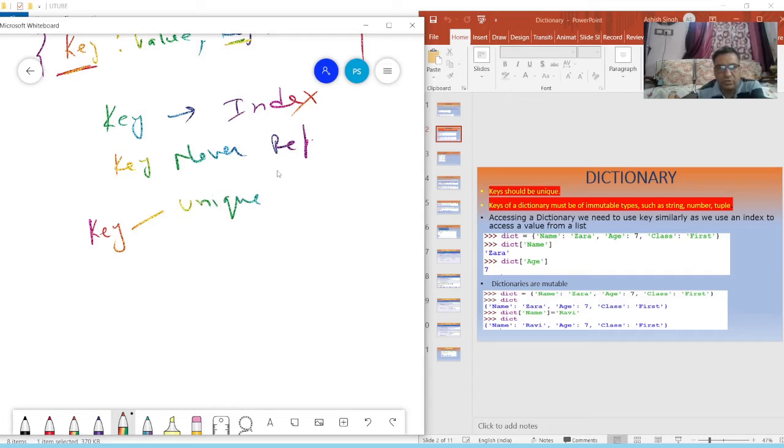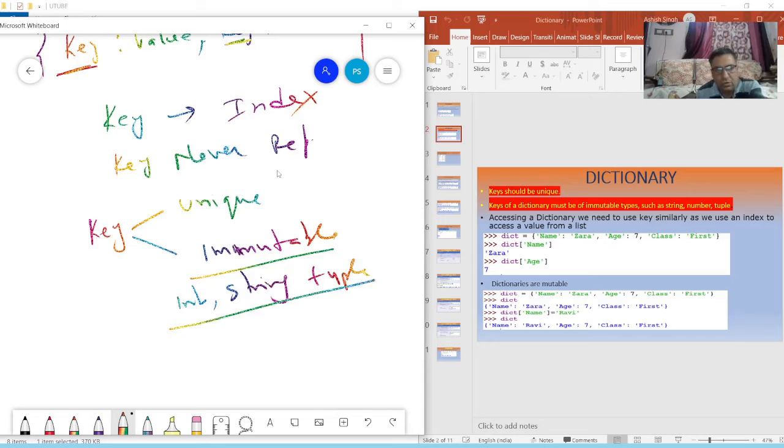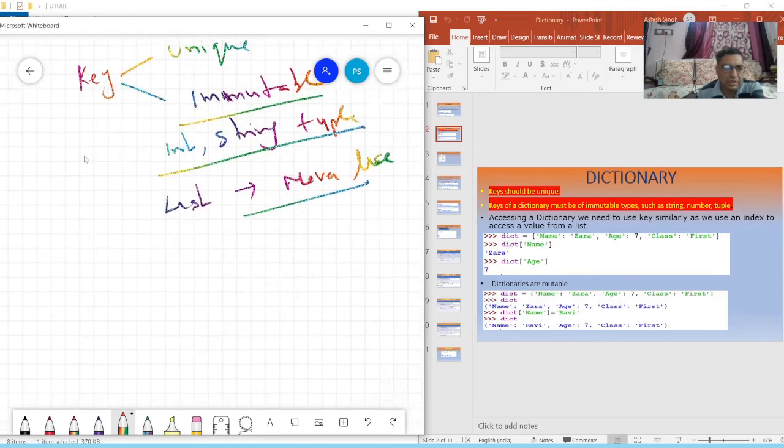Okay, a key should always be unique; never repeat a key in the same dictionary. Next, a key should be immutable. Immutable means you can use an integer, a string, or a tuple for a key, but you cannot use a list. Never use a list for making a key. Okay, is it clear?